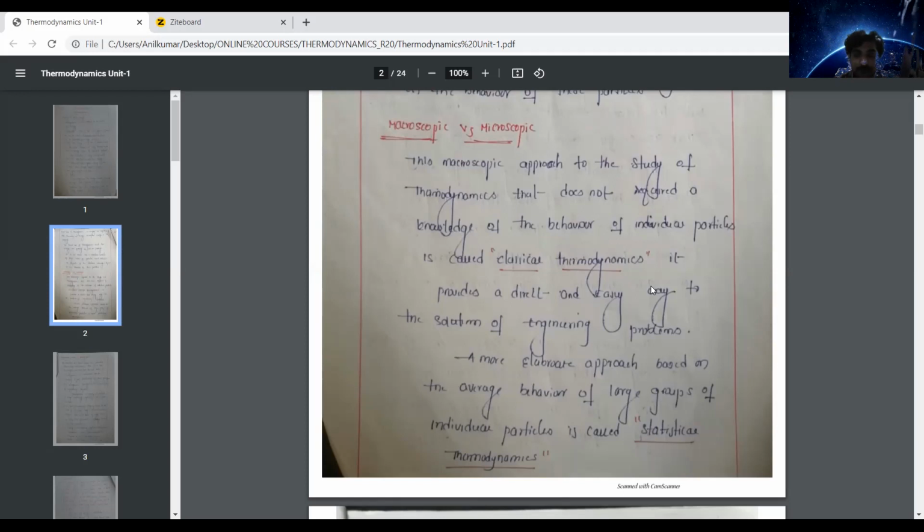Once again, I can repeat that the macroscopic approach is the study of thermodynamics that does not require knowledge of the behavior of individual particles, and is called classical thermodynamics. A more elaborate approach, for any thermodynamic problem or device, based on the average behavior of large groups of individual particles is called statistical thermodynamics.